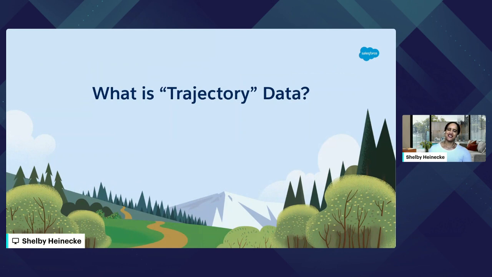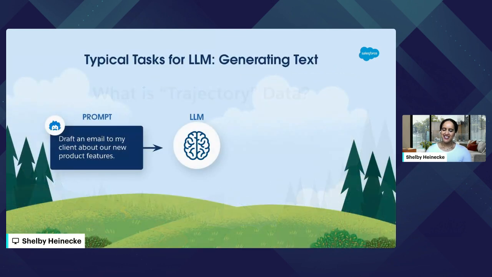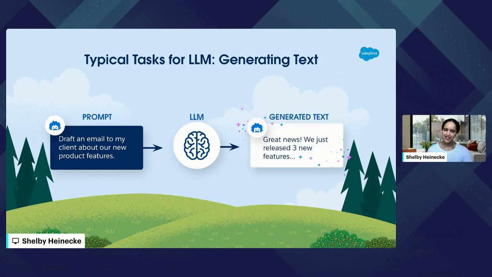So yeah, what is trajectory data? Let's go to something that we all know. We all know about LLMs at this point, right? We all know we can give an LLM a great prompt like this, draft an email, we send it to the LLM, it's going to generate a great email. We know LLMs at this point.